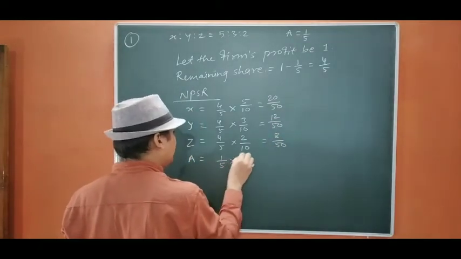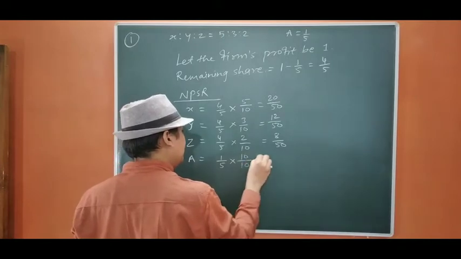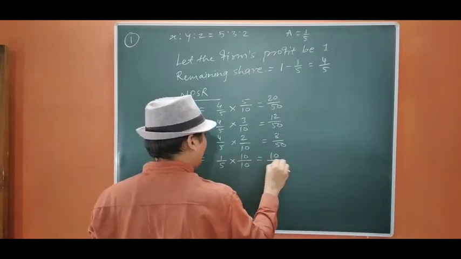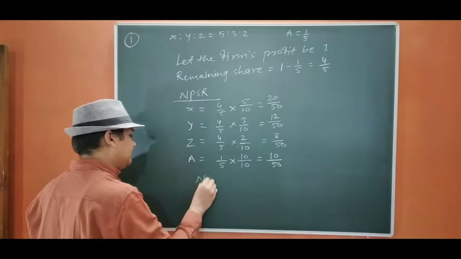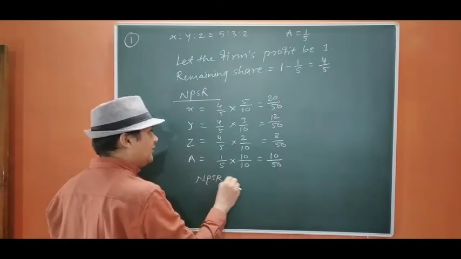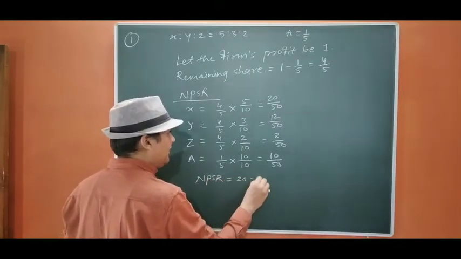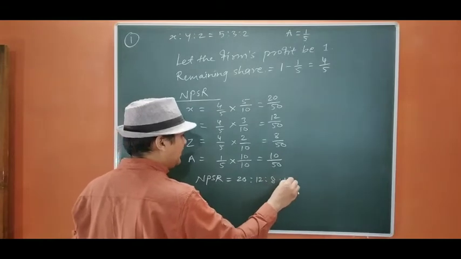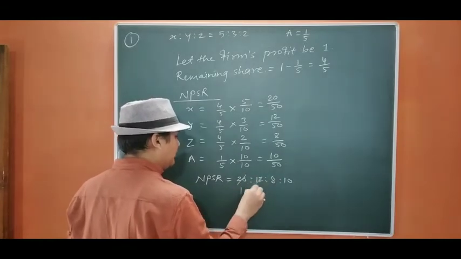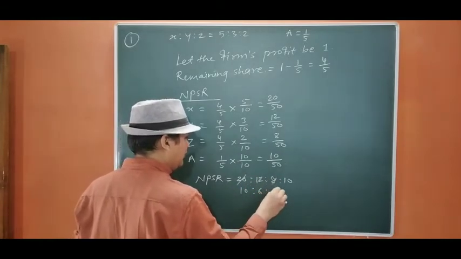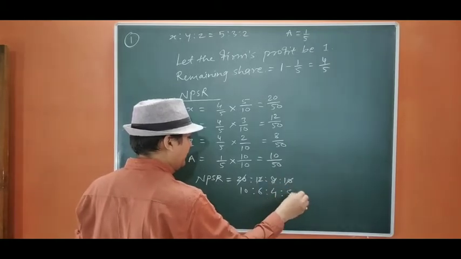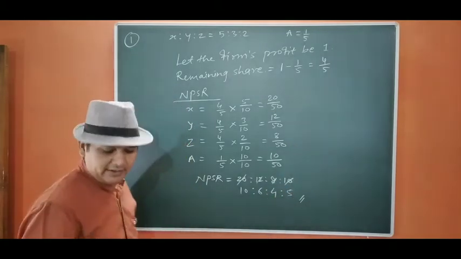To make it 50, we are going to multiply by 10, so 10 by 50. So the new PSR equals 20 is to 12 is to 8 is to 10, that is 10 is to 6 is to 4 is to 5. Okay, this is the end of the first question.